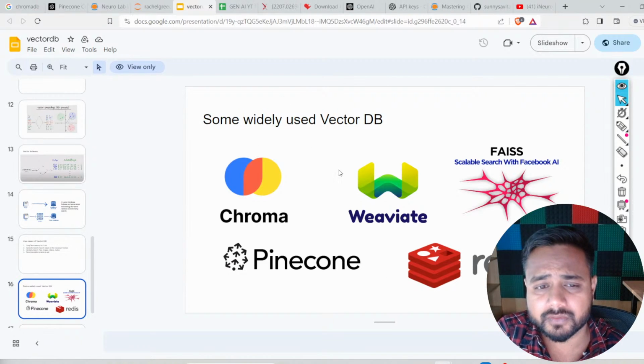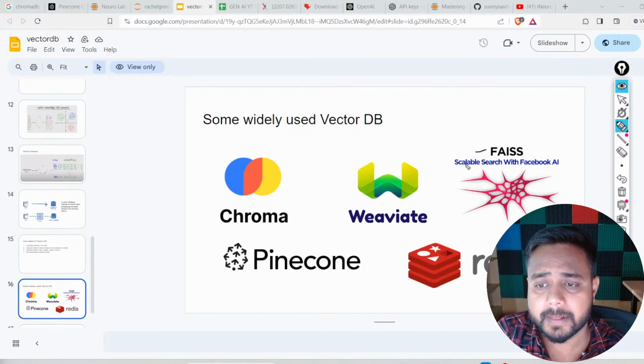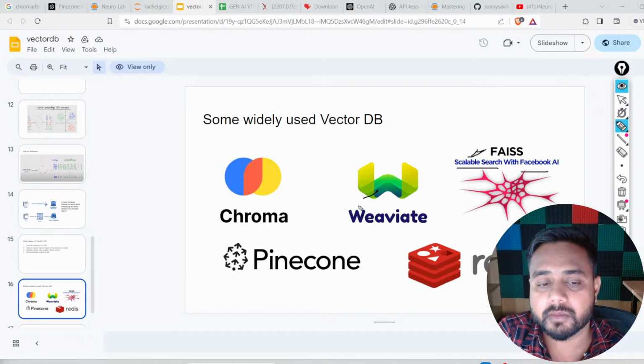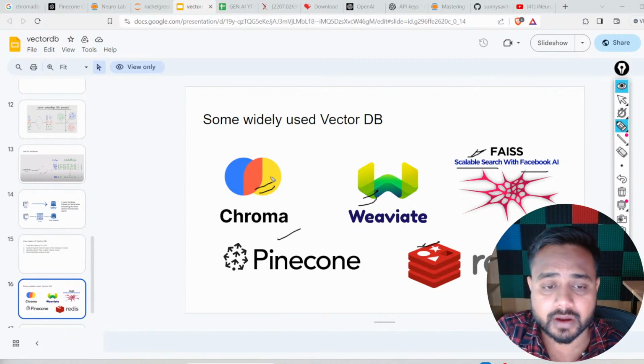Now we have a couple of names. FAISS is from the OpenAI side, right? You will find it on the OpenAI website. Actually, it's research from Meta. Now here is Weaviate, here is ChromaDB, Pinecone is there, Redis is also there. So there are so many vector databases you will be able to find.